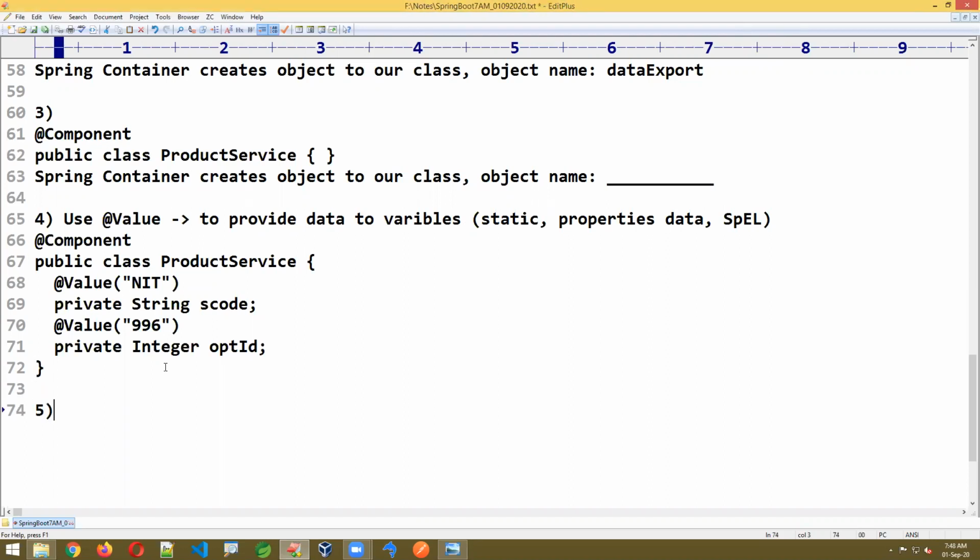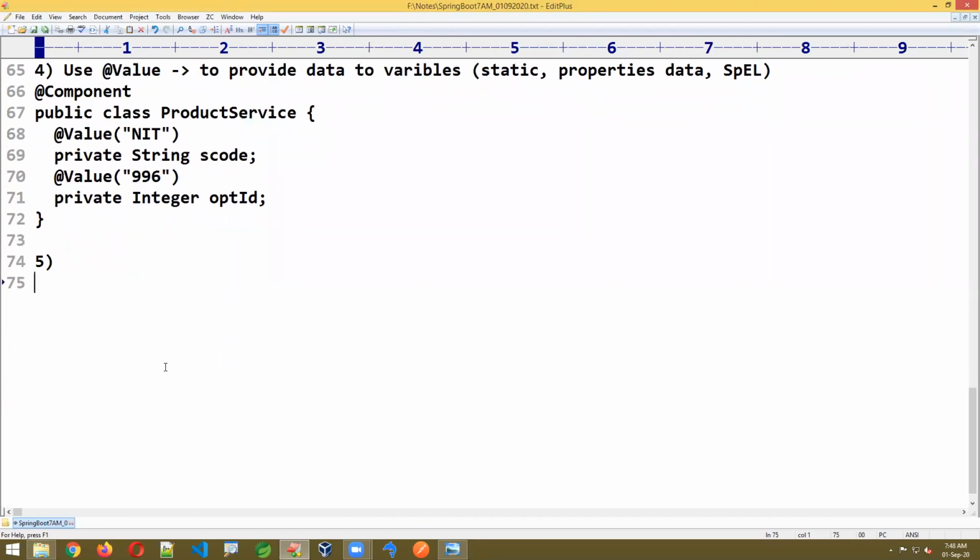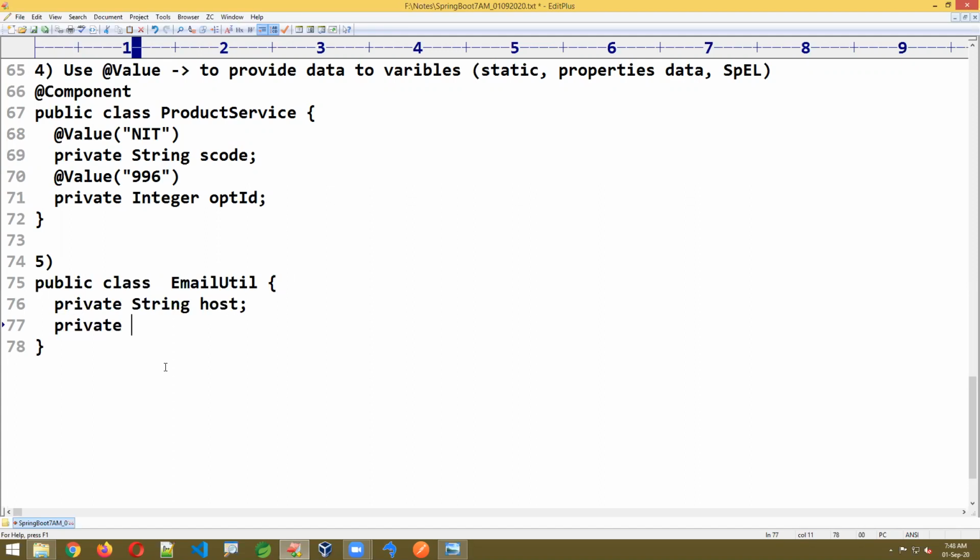I am writing one example. This time you write some data here. Just I'm writing one small example. Public class EmailUtil. I'm just writing here. In this EmailUtil, we have something like private String host, and private Integer port.